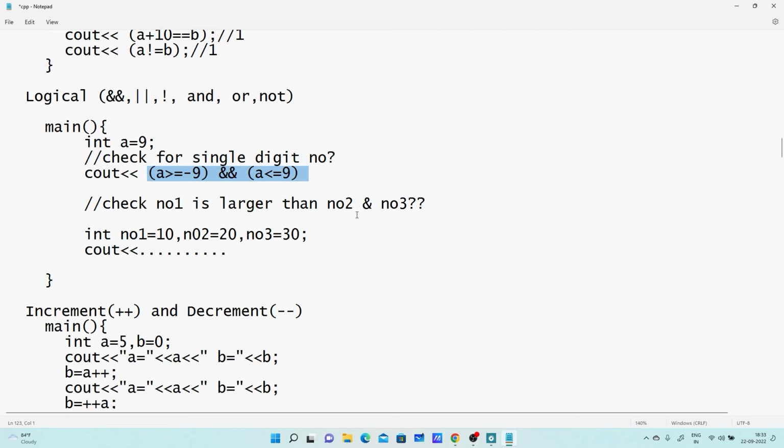To check whether number 1 is larger than number 2 and number 3, how can we write the logic here? Number 1 is greater than number 2, and number 1 is greater than number 3. So this is how we can utilize the logical AND operator.